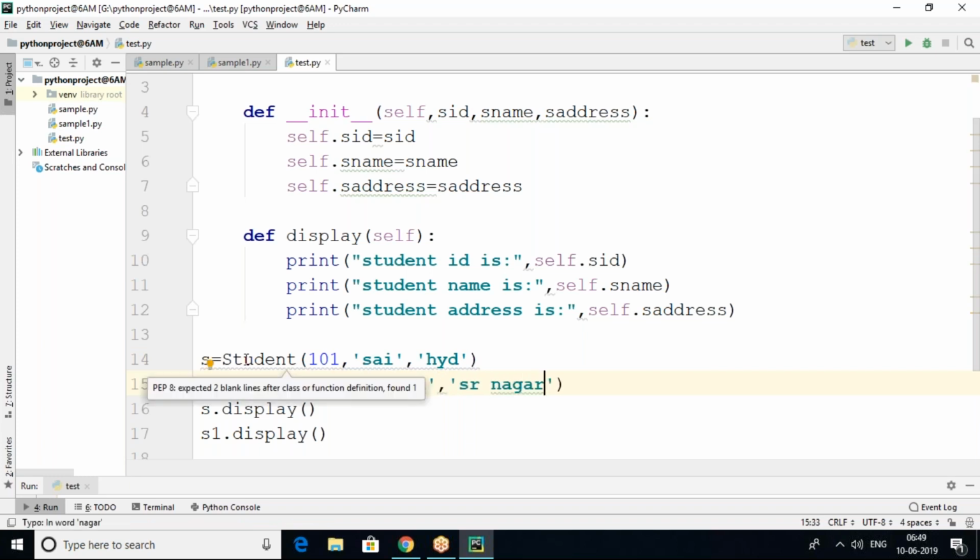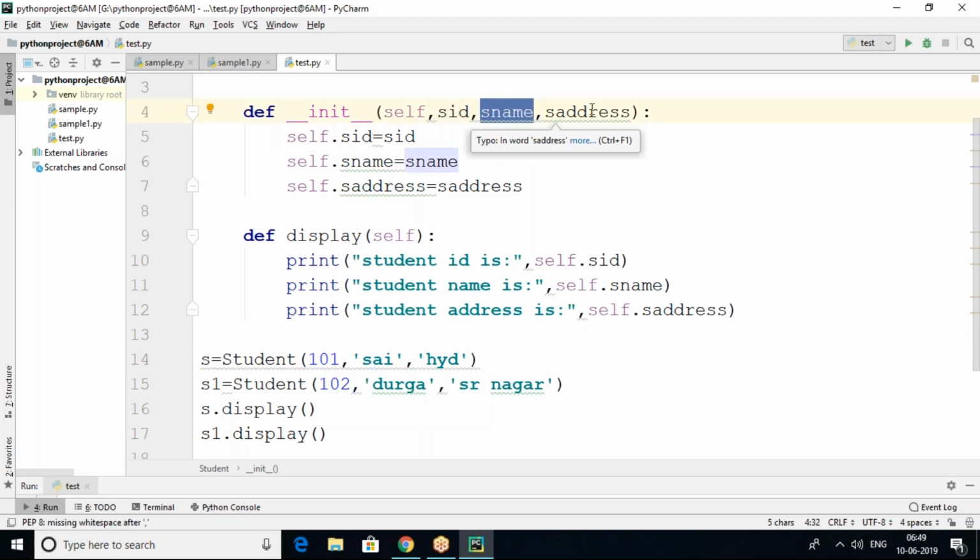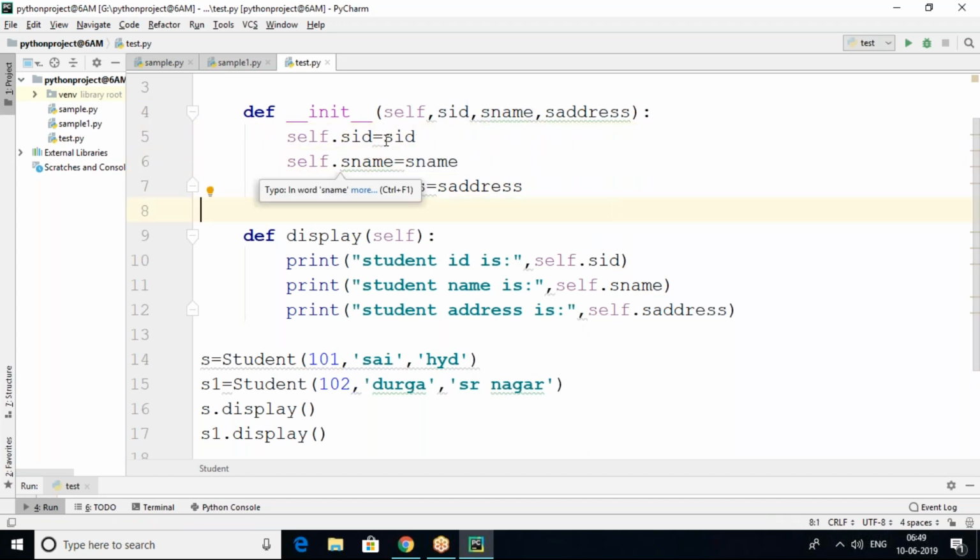So as soon as we create an object for this class, the constructor will be called and the constructor will get 101 here, SAI here, HYD here. When we create a new object, 102 goes here, Durga is there, SR Nagar. Based on that, the values will be assigned. Right side values will be assigned to the left hand side. The left hand side is the actual data fields, the right hand side is the parameters. But is it required that both should be the same? No. Here SID, here SID the same, but no need to be the same. We can take XYZ also in the parameters.